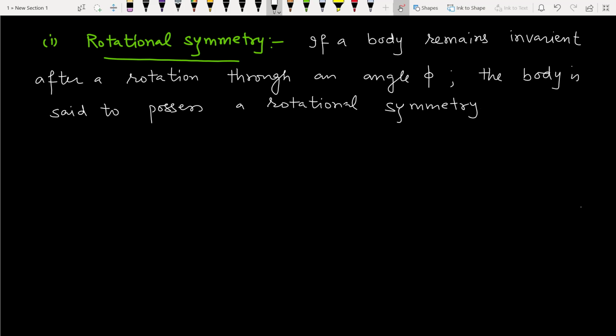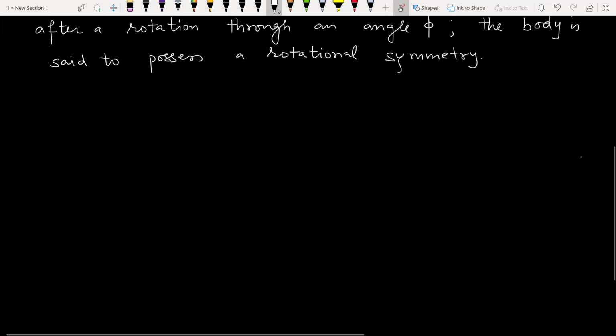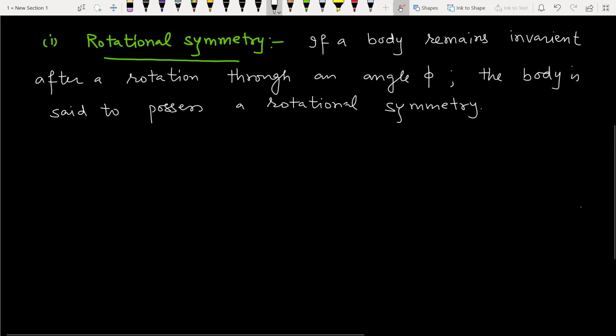So if we rotate the body through an angle phi, and after rotation we get the same replica of the initial system, then we say that due to rotation the body is possessing the rotational symmetry.